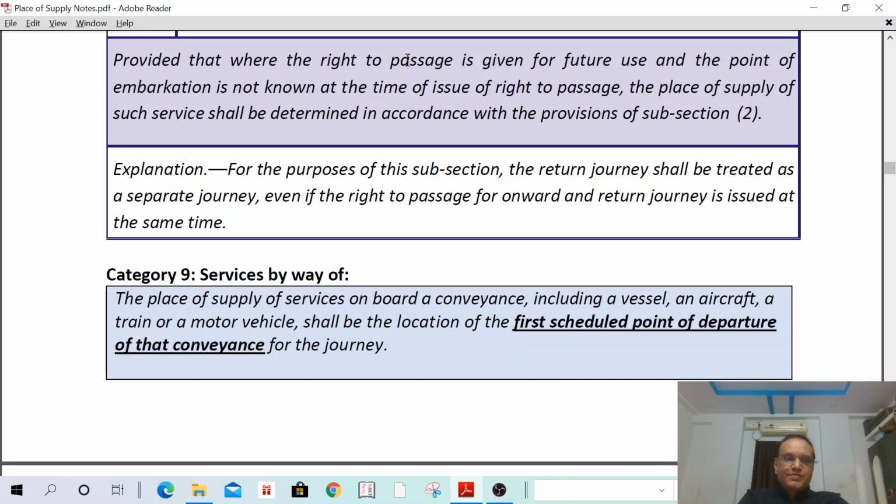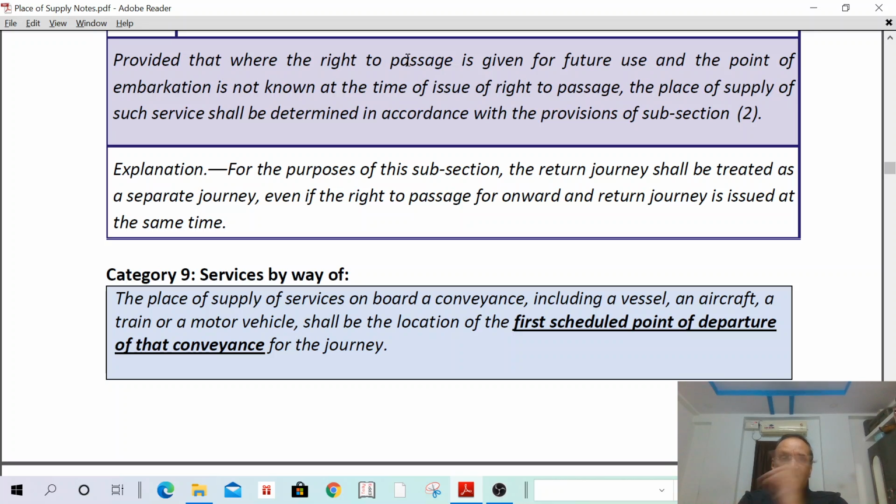Explanation: for the purpose of this section, the return journey shall be treated as a separate journey, even if the right to passage for onward and return journey is issued at the same time. For example, I take one ticket for Hyderabad to Mumbai and Mumbai to Hyderabad. The airline has given one ticket for onward and return, but for determination of GST it shall be treated as two journeys.